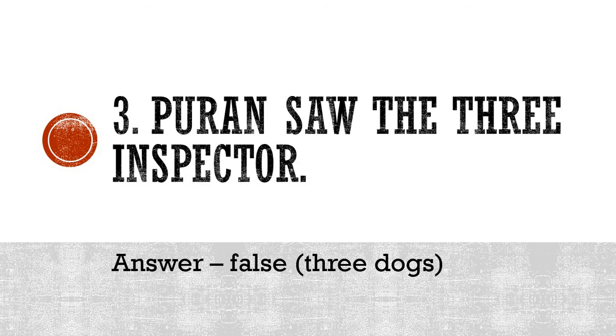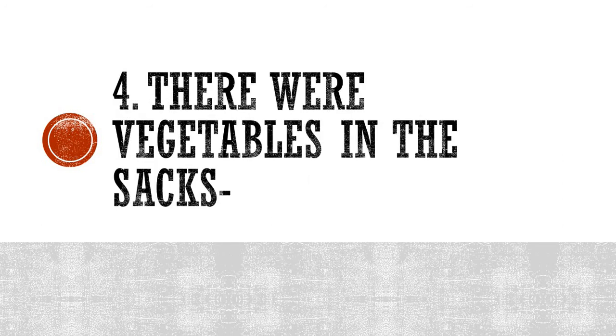So I hope you understood this, and even if you remember the lesson, you will be able to judge this statement easily. Next one is, there were vegetables in the sacks. So the sacks in which the grains were kept, the storage of grains, rice and pulses and everything. So were there vegetables in those sacks or something else?